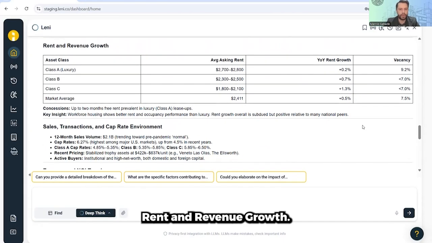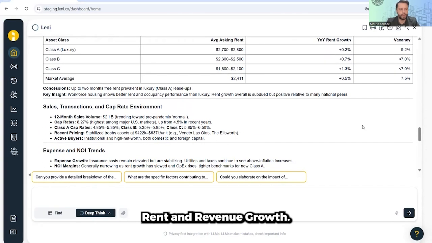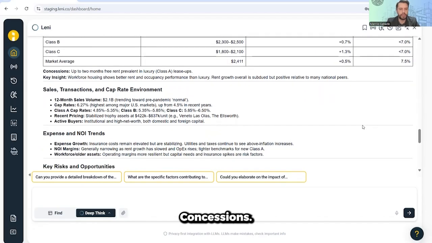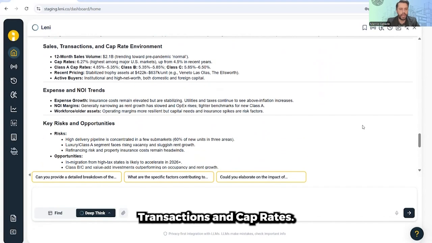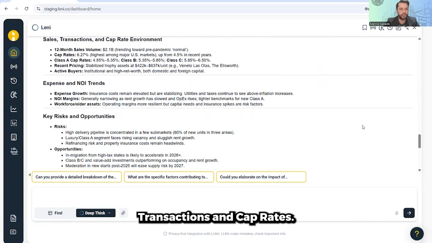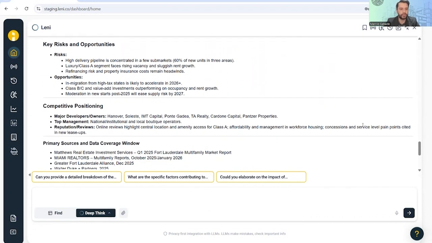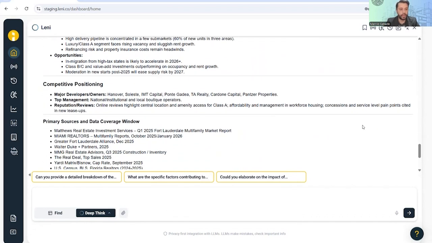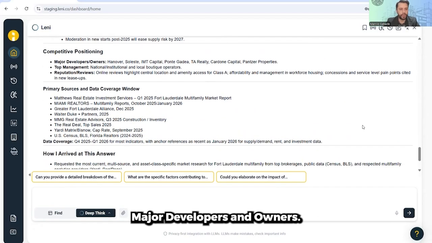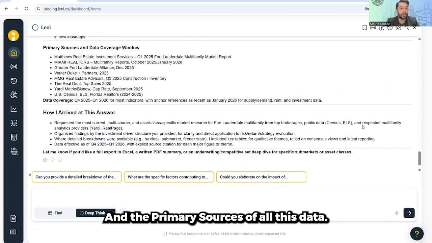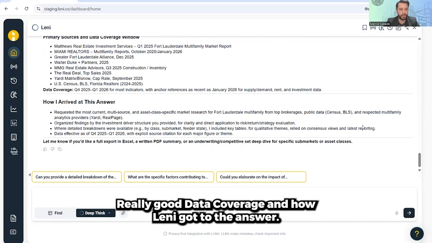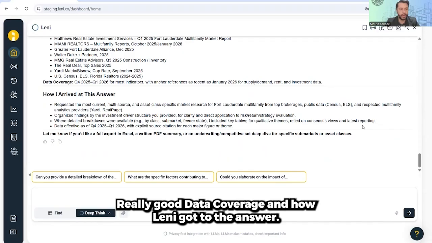Rent and revenue growth. Concessions, transactions and cap rates. Key risks and opportunities. This is really good, actually. Major developers and owners, these competitors. And the primary sources of all this data. Really good. Data coverage, and how Leni got to the answer. Oh, that's really good.